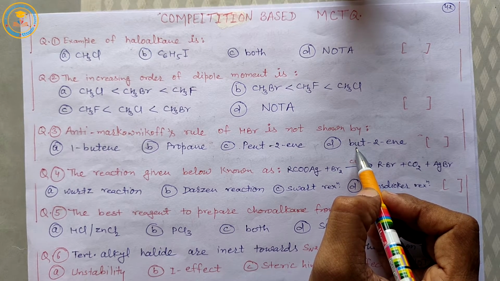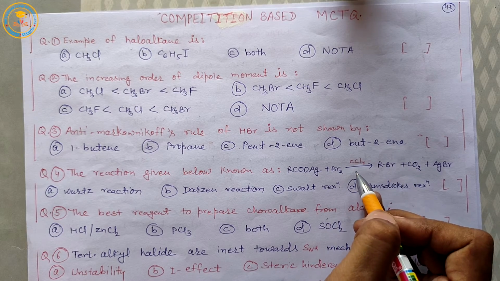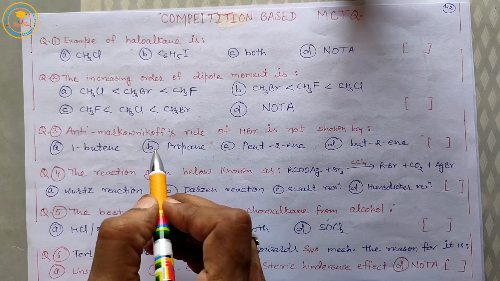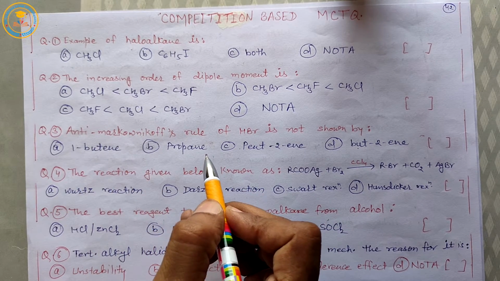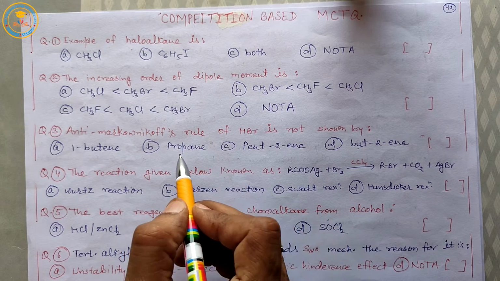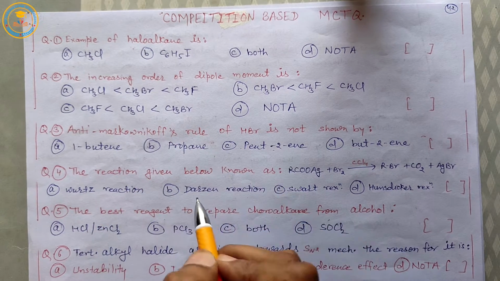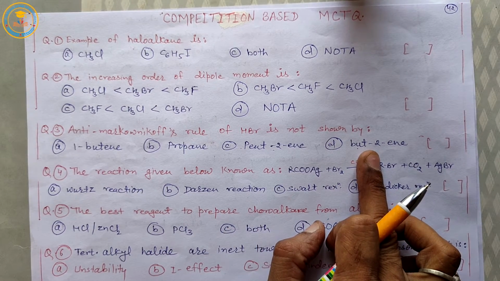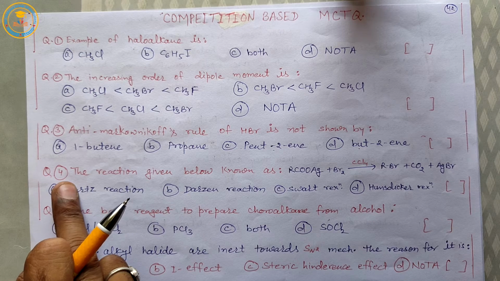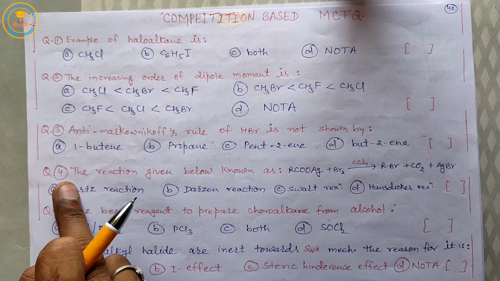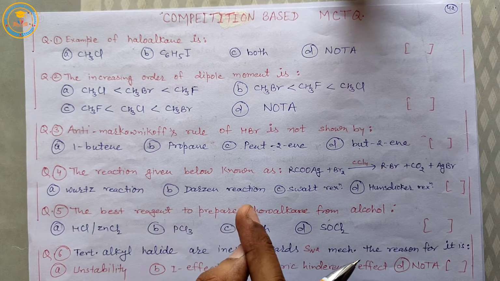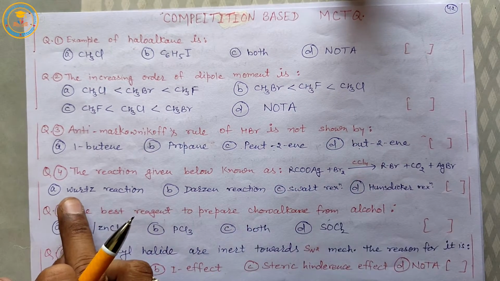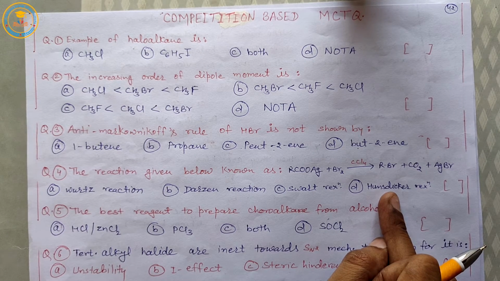butene, because it is a symmetrical alkene, while anti-Markovnikov's rule is applied on unsymmetrical alkenes like pent-2-ene. So the answer will be butene. Now question 4: the reaction given below is known as, solution is the Hunsdiecker reaction.